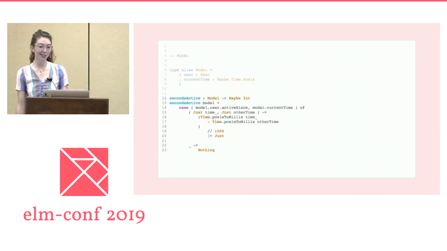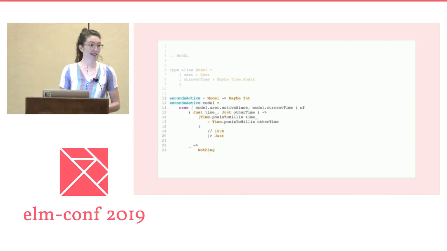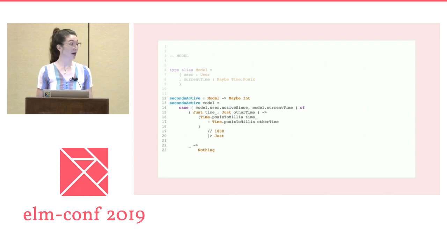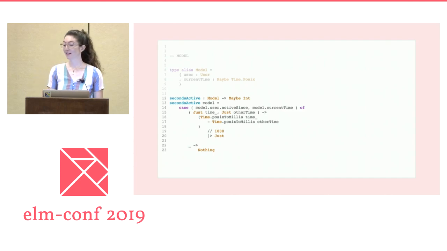We're not done with our code changes yet, though. Currently, seconds active depends on the entire model. This dependence needlessly complicates test setup. Not only that, but depending on the entire model, it makes it practically impossible to actually guarantee that the function works as desired through tests.